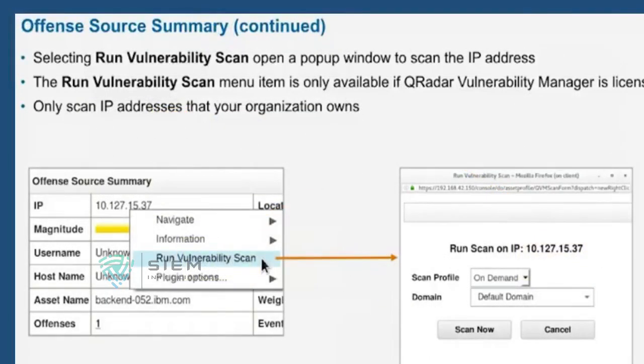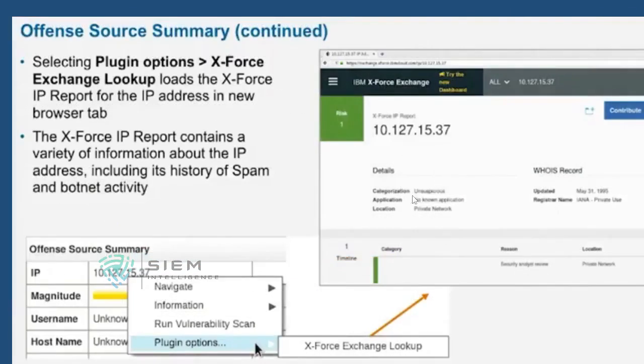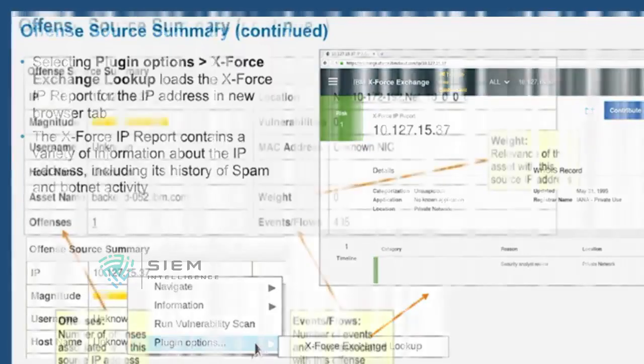At the same time, if you have a vulnerability scanner, you can add it and run a vulnerability scan. You can also do an export lookup. I told you if you click over here, you can get the export lookup, showing whether this particular record was earlier considered an attacked element or something like that. You can get the entire activity.